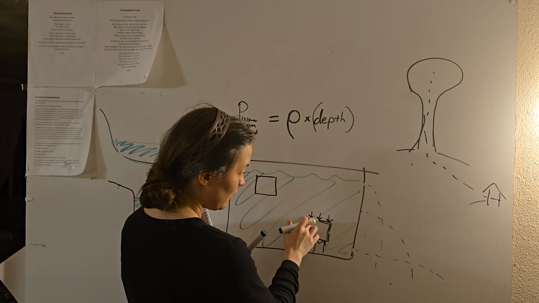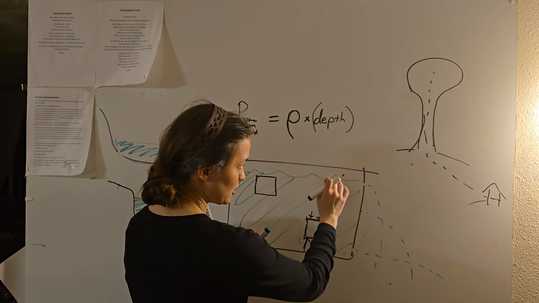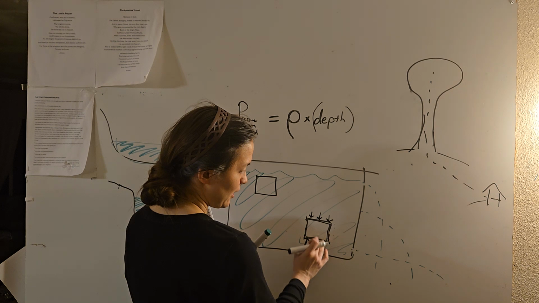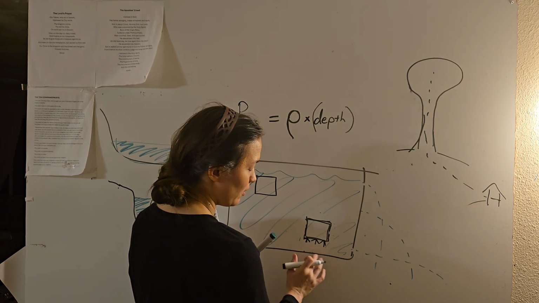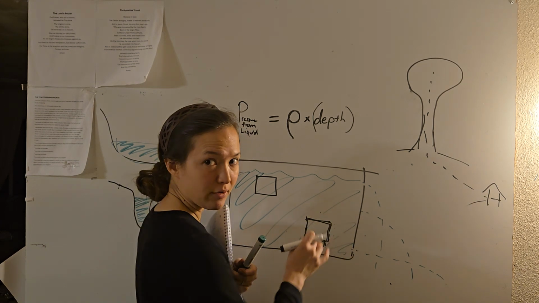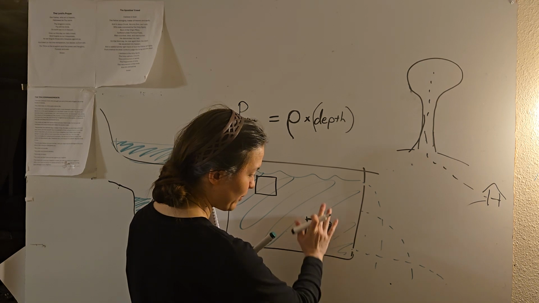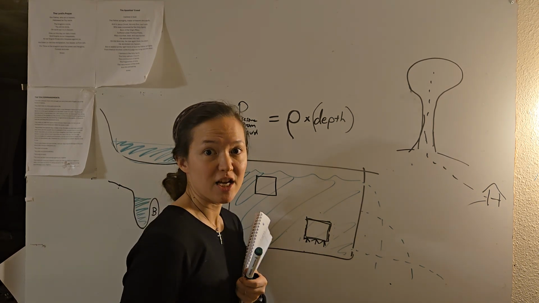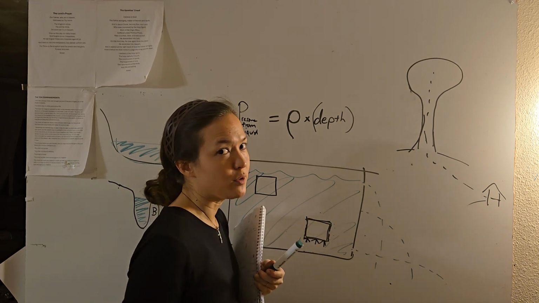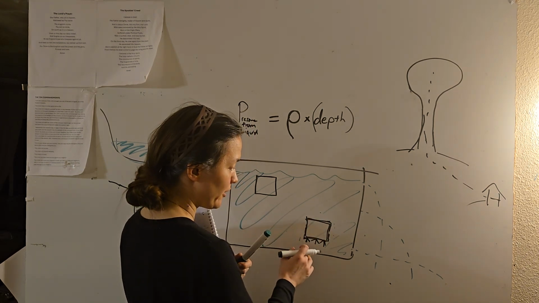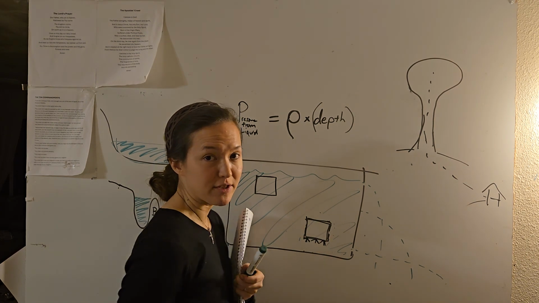But we see here, the pressure against the top of the box is lower, medium pressure, high pressure. This part will be canceled by half of these, but not all. So by the time we're done canceling out who balances who, we still end up with a bit of that water pressure pushing the box up. This is the buoyant force. This is why when you go into the pool, you feel lighter, because you are lighter by that little bit of pressure that was not canceled out that's pushing you up.